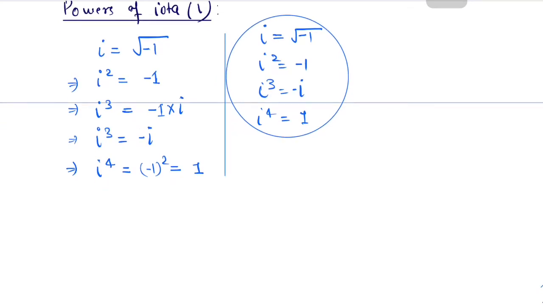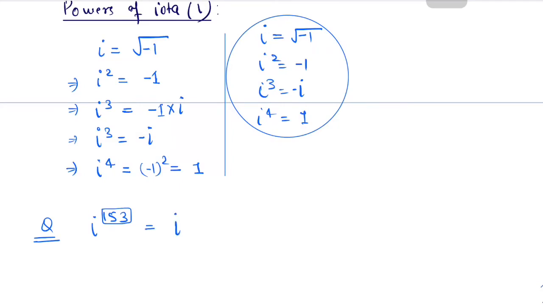Let's say we have to calculate the value of iota to the power 153. We know that iota to the power 4 becomes 1. So if this power becomes very large, we will divide this power by 4 and see how many iota to the power 4 can be generated.